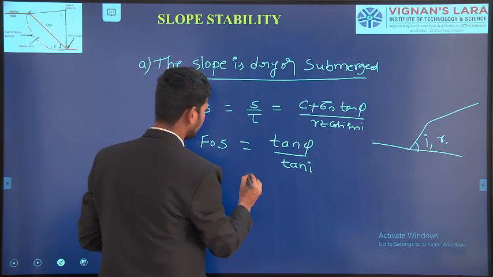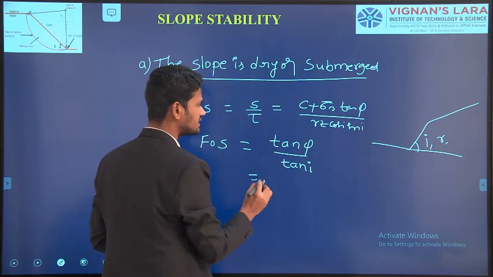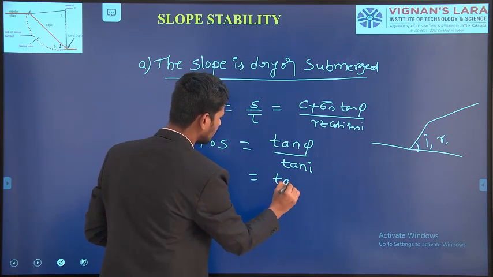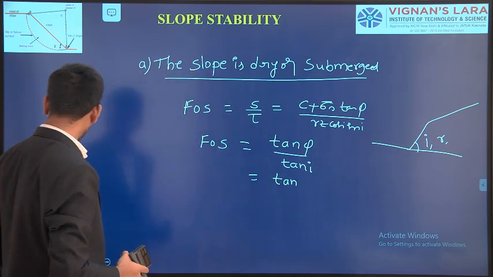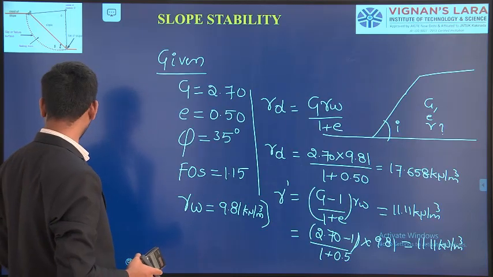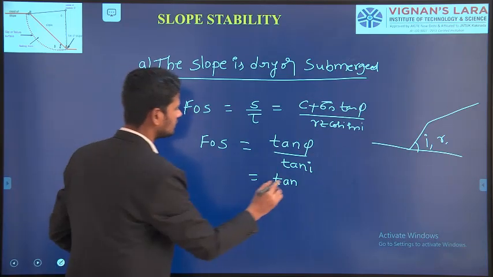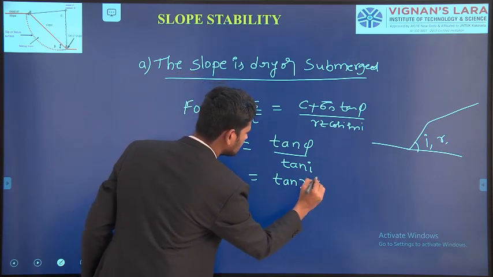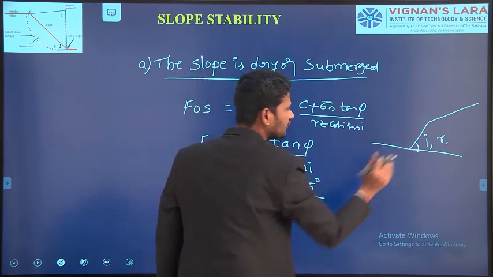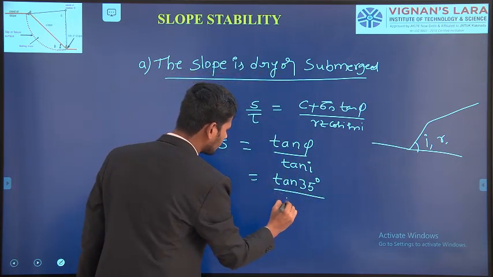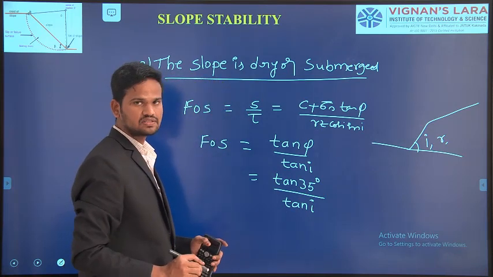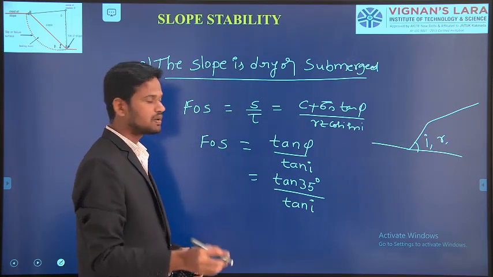Where phi is the angle of internal friction given in the problem, 35 degrees, and tan i is for the safe angle, how much angle we have to keep, that value we have to calculate. The factor of safety of the soil mass is given in the problem as 1.15.